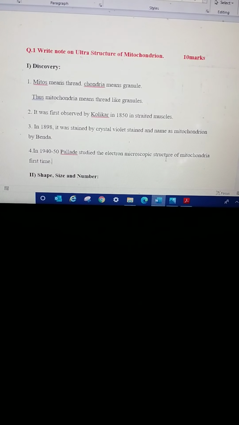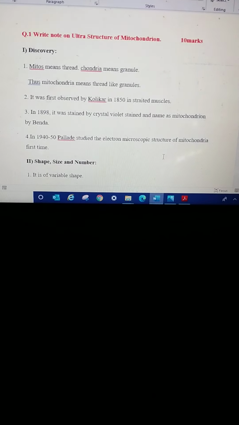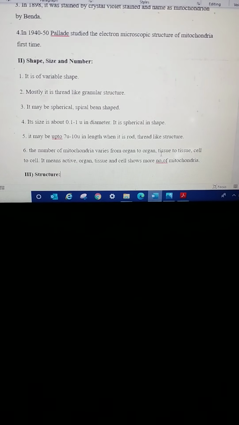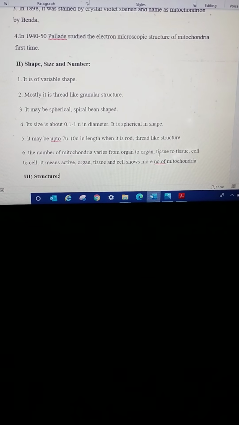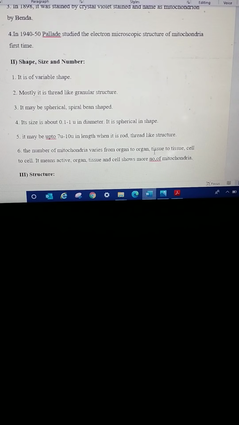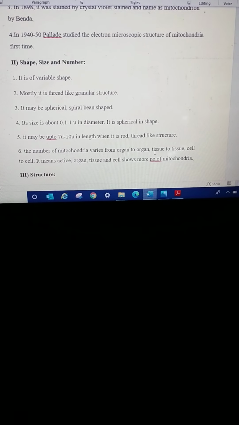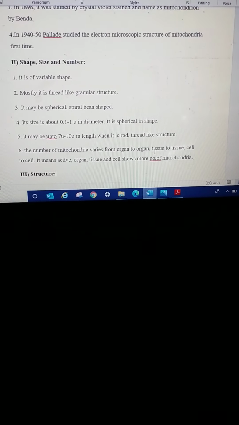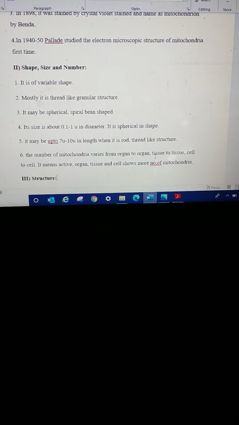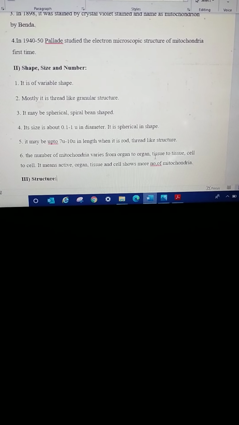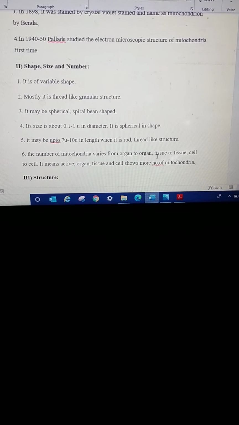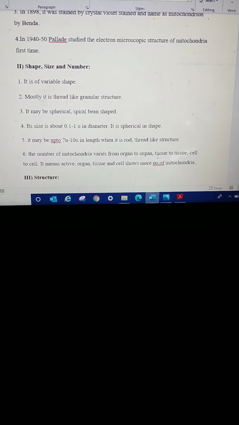Then the shape, size and numbers of mitochondria. These mitochondrial cell organelles are found in variable shapes. Mostly they are found in thread-like granule structure. Sometimes they are spherical, spiral, or bean shaped. Its size is about 0.5 to 1 mu diameter in spherical shape.